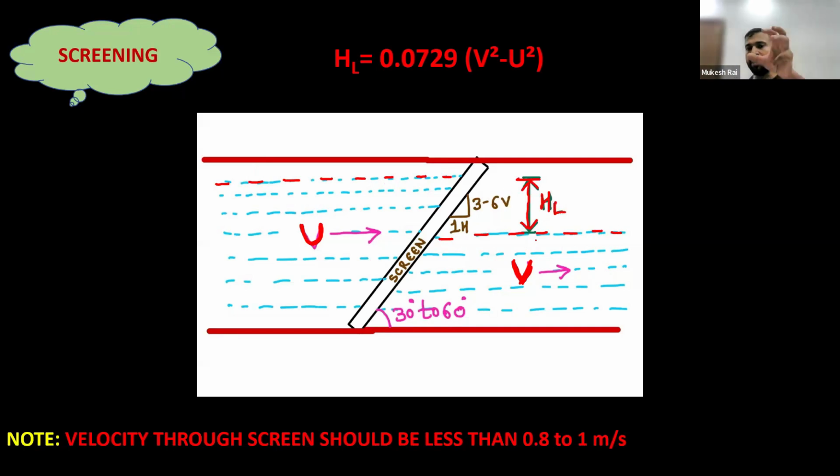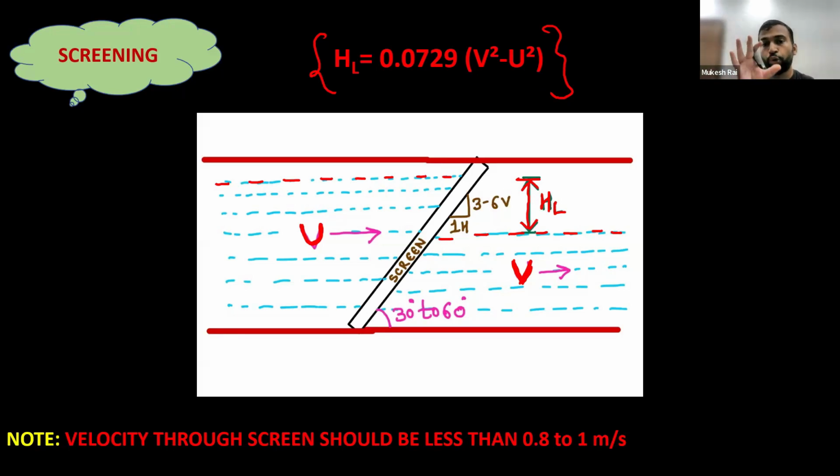We determine the value of head loss by this formula: 0.0729 (V square minus U square). If the head loss value increases to a very high level, then we have to service the screen, meaning cleaning of the screen is required. Otherwise, the complete void of the screen gets choked, the head loss value keeps increasing, and the treatment unit stops working.